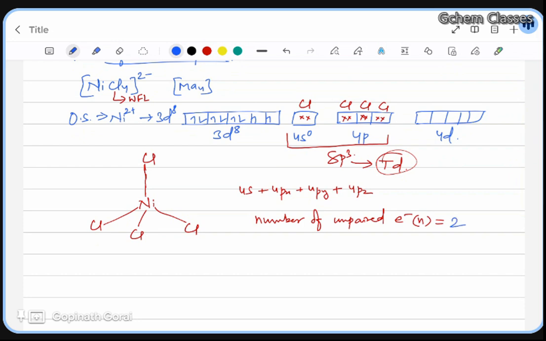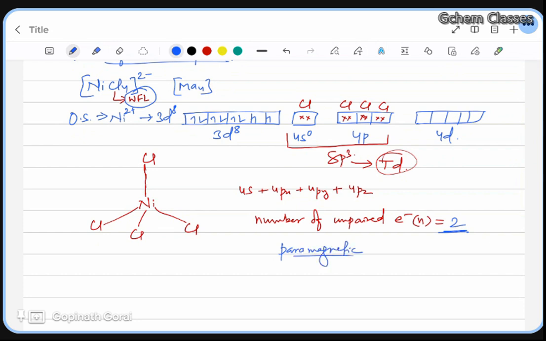If you are not able to find whether it is a weak field ligand or a strong field ligand, what will happen? You will do pairing up over here. If you are pairing up, then 0 unpaired electrons will be there. And if no unpaired electron is present, then that will be diamagnetic. So everything is going to be wrong. Now the number of unpaired electrons you have is 2, so this will be paramagnetic.